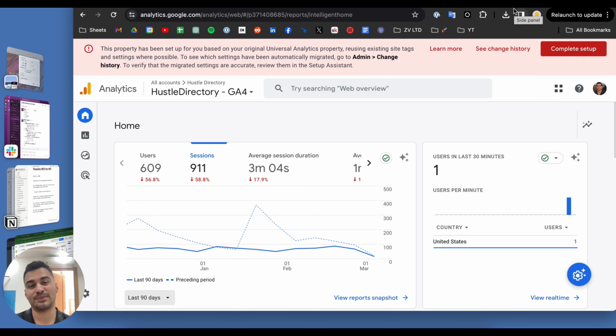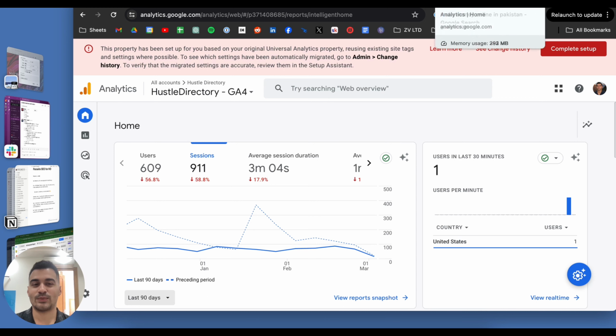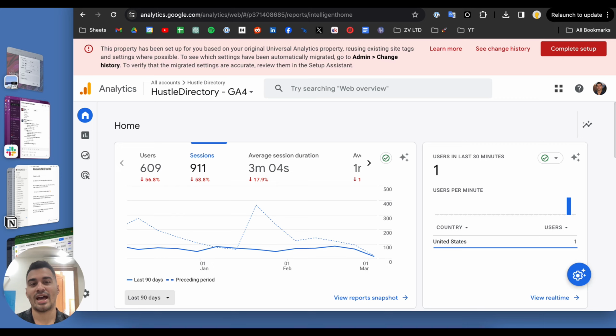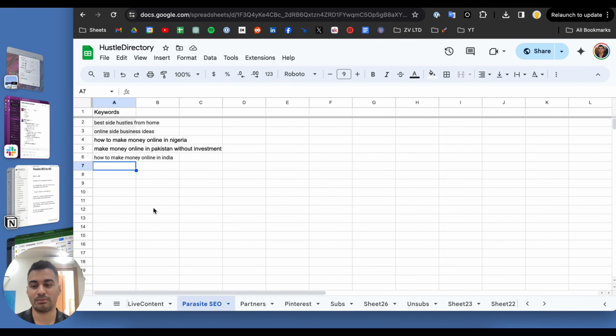And also, it's got enough traction. I've been growing the domain authority. I think it's at like 17 or 18 right now, so it's kind of enough to keep it alive. But it's right in that sweet spot of not big enough that I care and not small enough that I want to quit 100%. So I think this is perfect for Parasite SEO. And so I have identified a couple of keywords that I think would be perfect for this.